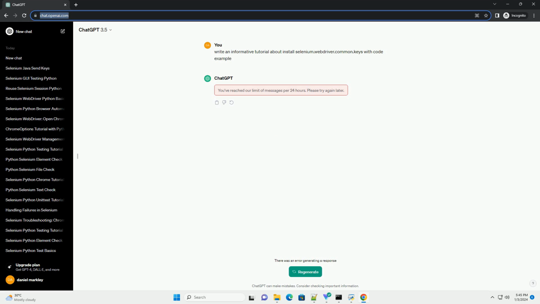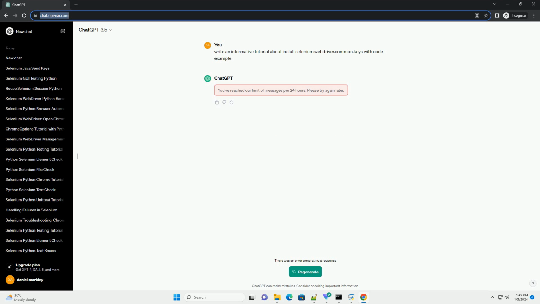In this example, we use keys.return to simulate pressing the enter key after entering the search query. The time.sleep(3) provides a brief pause to observe the results before closing the browser. Conclusion.